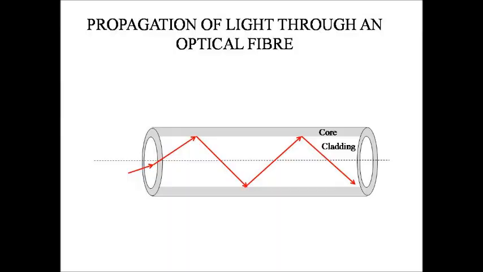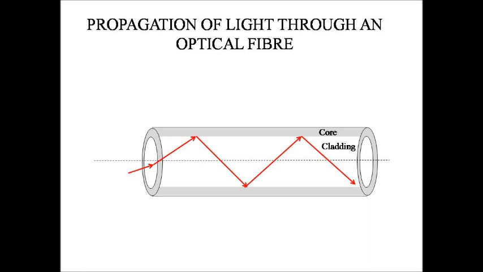The propagation of light in an optical fiber from one of its ends to the other end is based on the principle of total internal reflection. When light enters one end of the optical fiber, it undergoes successive total internal reflections from the outer surface and travels down the length of the fiber along a zigzag path. Light can travel through the fiber even if it is bent.